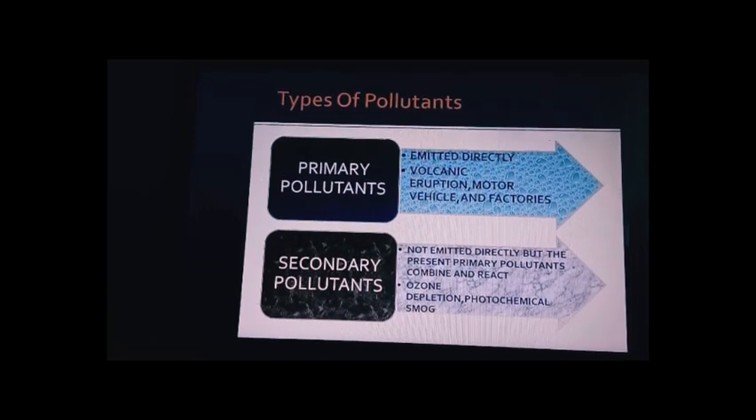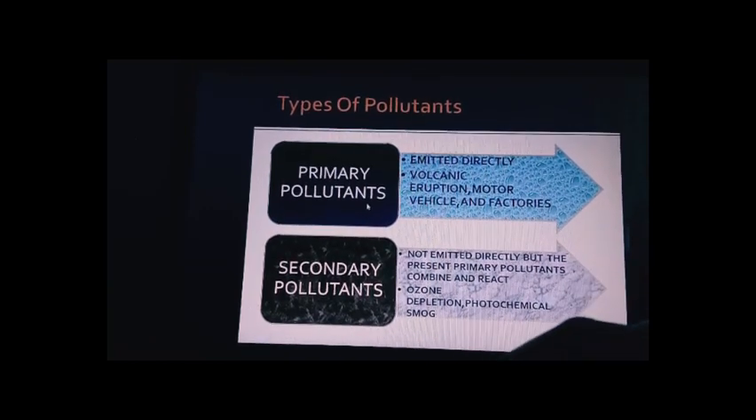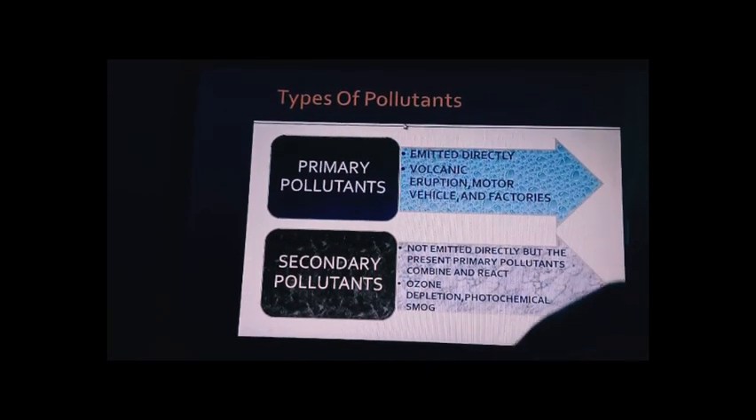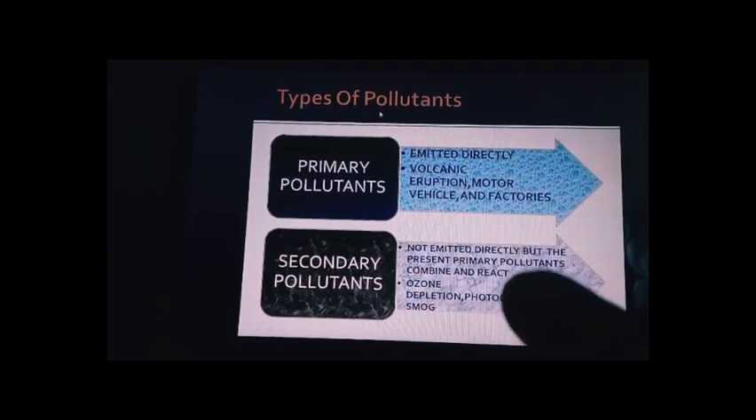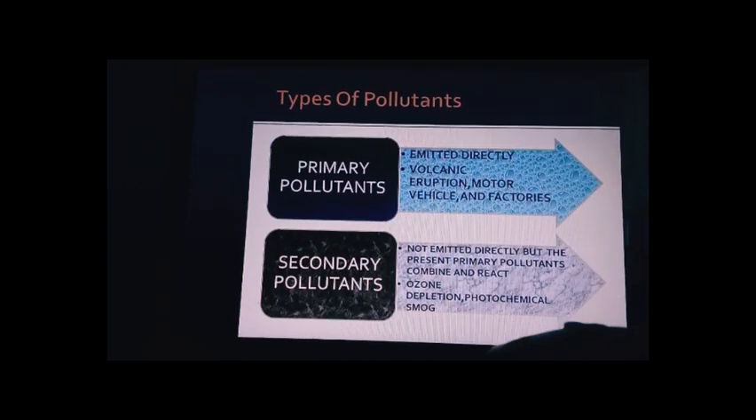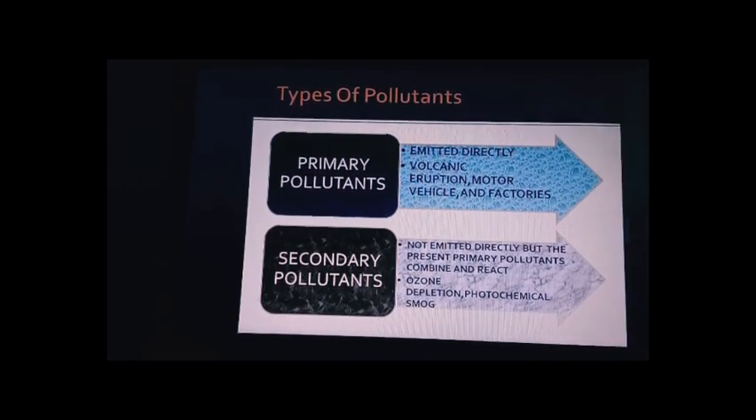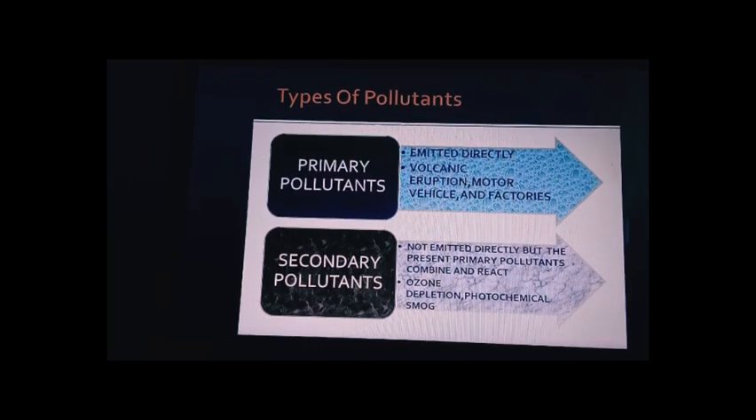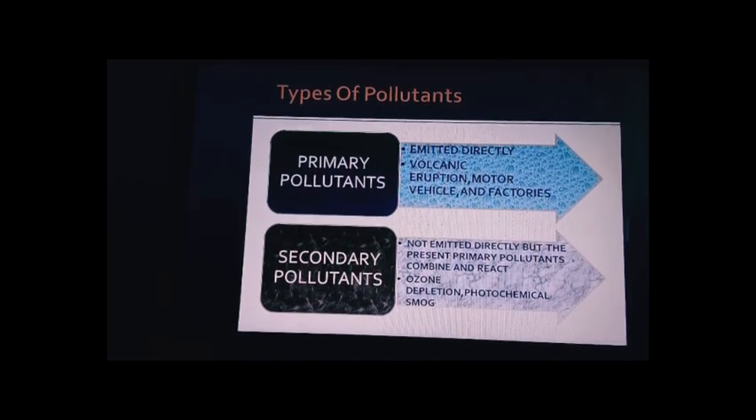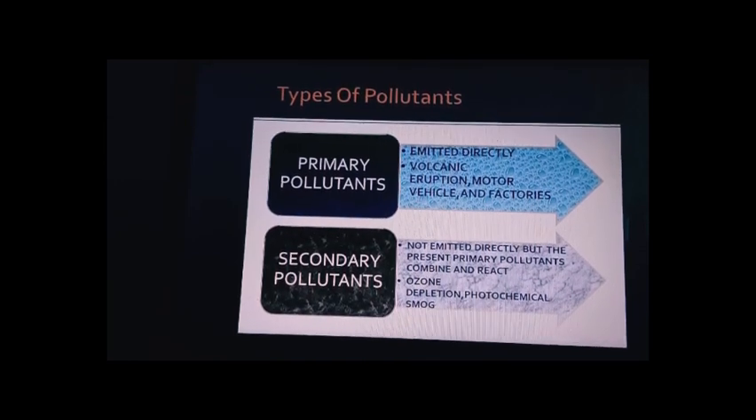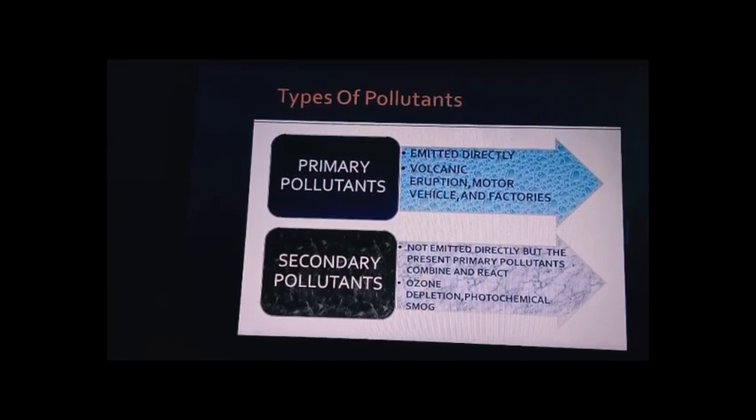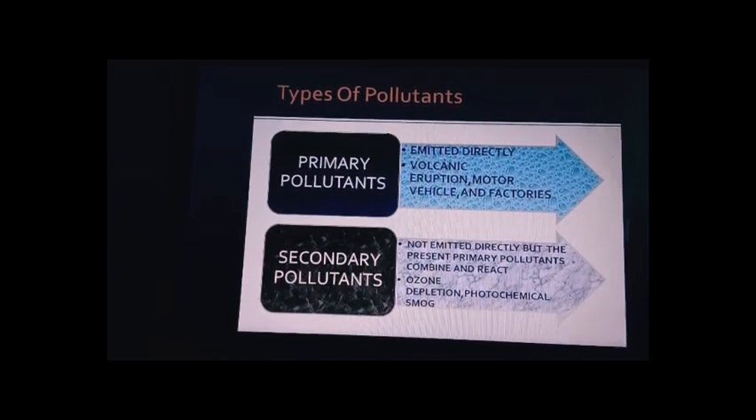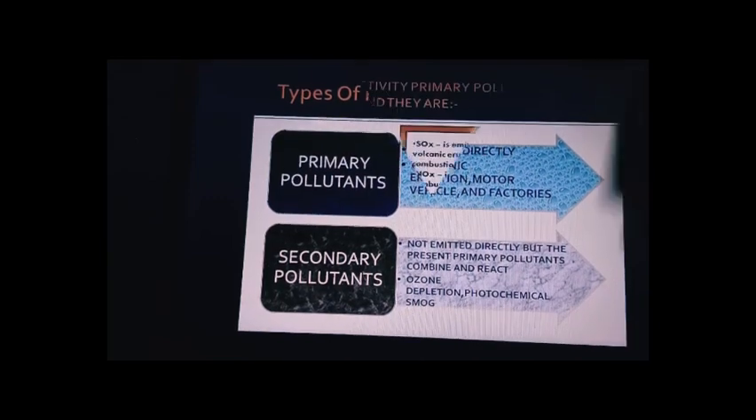Prior to this, we have already studied these things in our previous videos, but still we are going to read in detail, in a brief manner, the types of pollutants. That is primary pollutants and secondary pollutants. Those which are emitted directly are primary; those already present in the atmosphere reacting together form secondary pollutants. Examples: volcanic eruption, motor vehicle emissions, and factories for primary pollutants. And for secondary pollutants, ozone depletion and photochemical smog, which is a permanent effect.